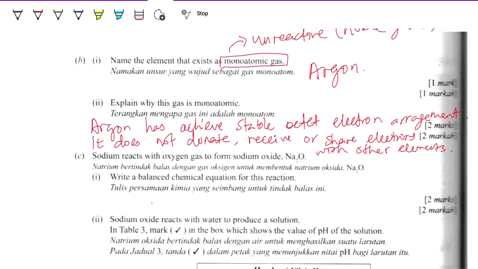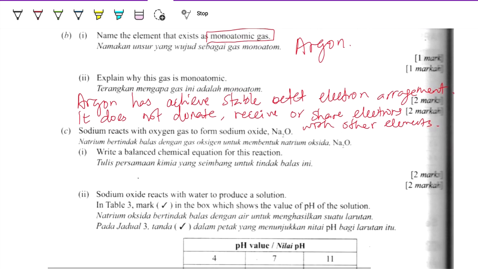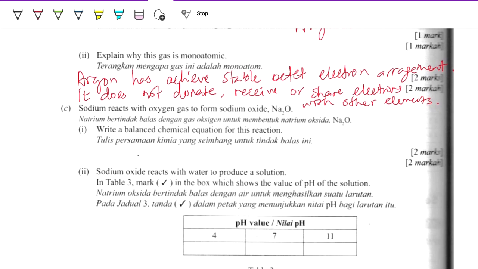C. Sodium reacts with oxygen to form sodium oxide. This is under ionic compound, which will be discussed in chapter 5. Okay, never mind, we discuss first. Write the balanced chemical equation for the reaction. So sodium is the metal, reacting with oxygen, which is O2, so it forms sodium oxide.